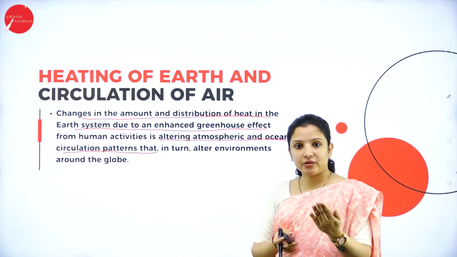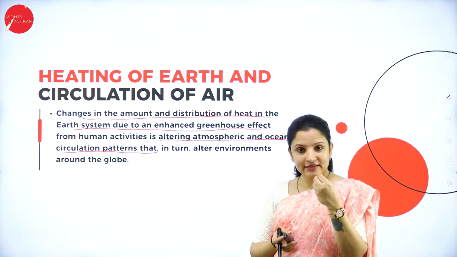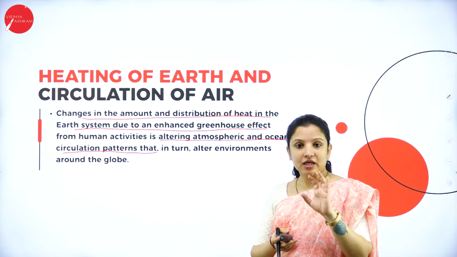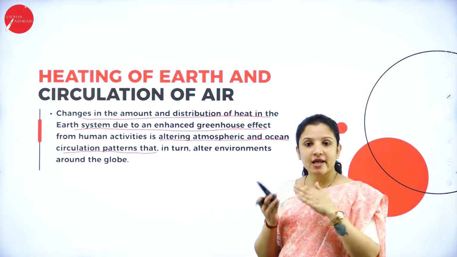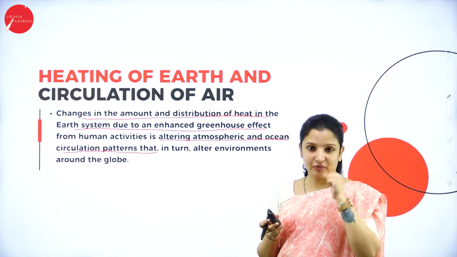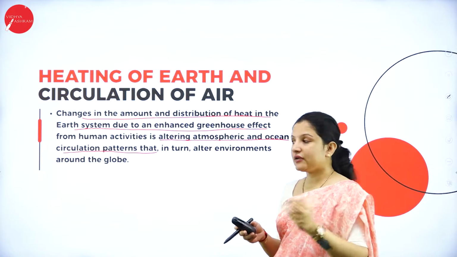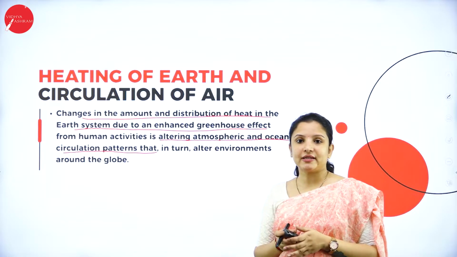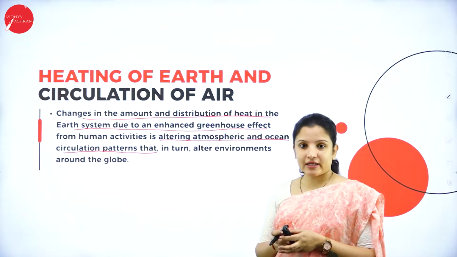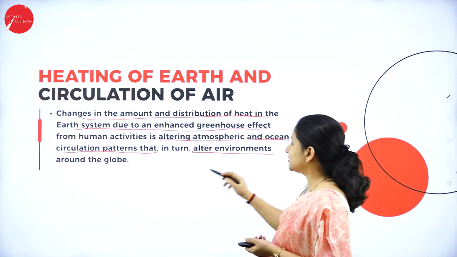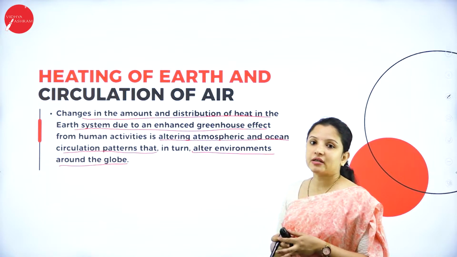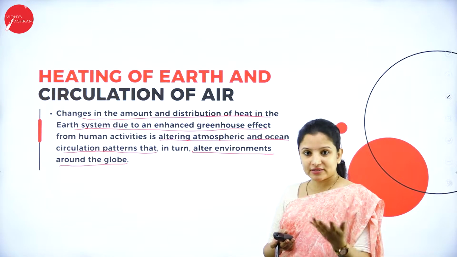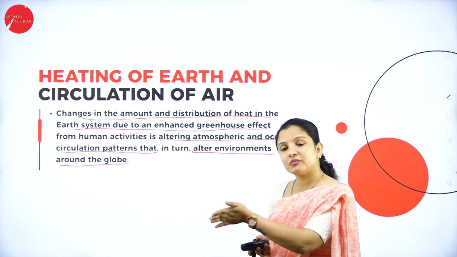Now, because we human beings are causing a lot of pollution, especially air pollution, wherein we are filling the air with carbon dioxide and other greenhouse gases, it is causing a change in the pattern or the amount of heat that is being absorbed and the amount of heat that is being given out. So this causes a great variation in the atmospheric as well as the ocean circulation pattern, and in turn it also alters or affects the environment or the climate around the globe. Because at that particular season, somewhere they might have to receive rain and will not receive it, while another region might receive the rain.